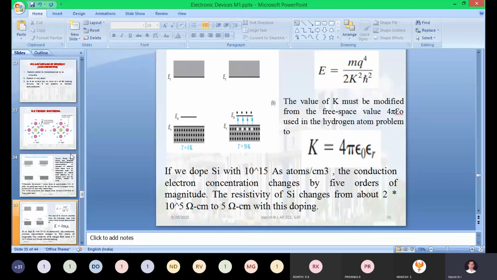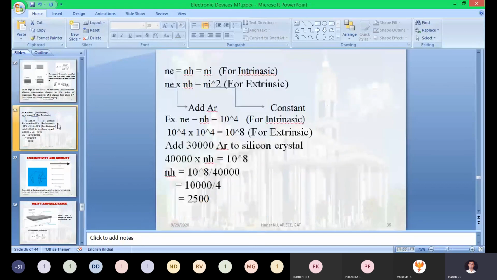Okay, so this is all about your extrinsic semiconducting material. In the extrinsic semiconducting material, we learned the p-type semiconductor as well as the n-type semiconducting material. We will stop it now. If you have any doubt, you can ask me.